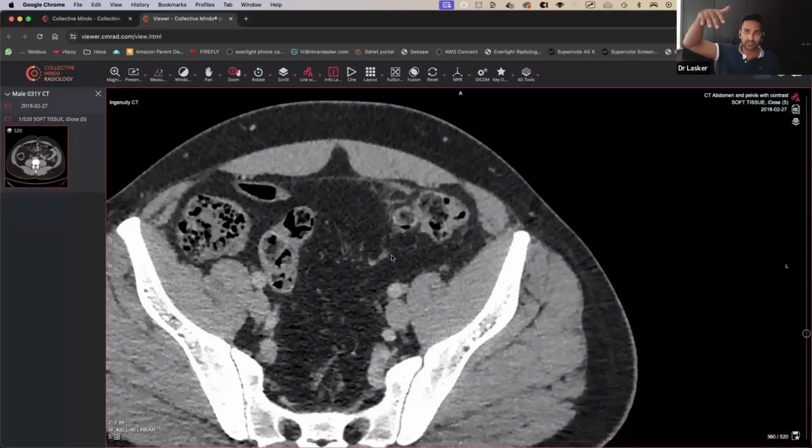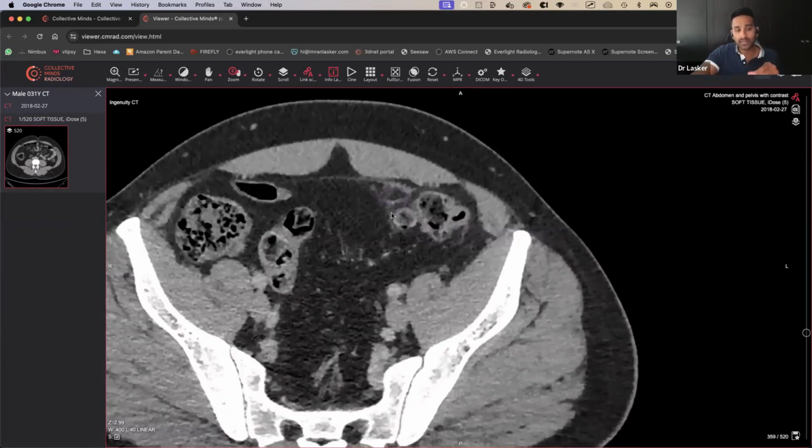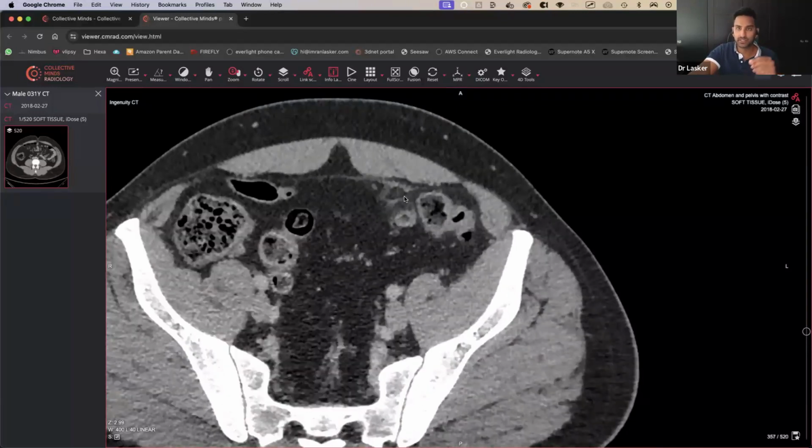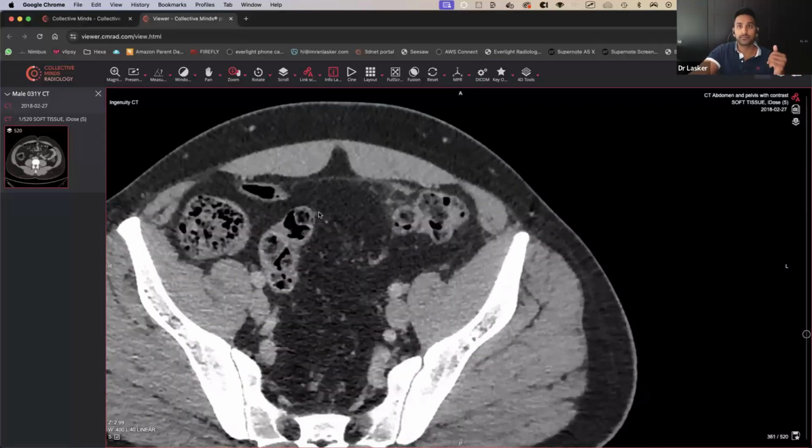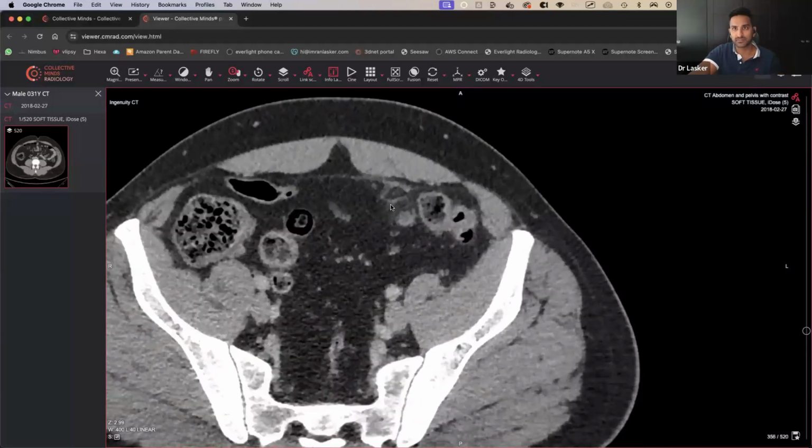So you've got the appendages that hold onto the bowel, and they can infarct and end up resulting in pain, which can mimic diverticulitis and all sorts of other things. It can look like this. And it does look like this. What can happen is that you normally just leave it, and you don't really need to go in and do anything. And over time, it may calcify and become a calcified bit of hardness sitting on the antimesenteric side. And you may see remnants of previous epiploic appendagitis. But that's a nice little case.